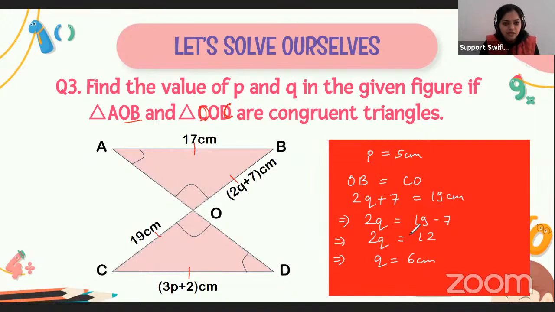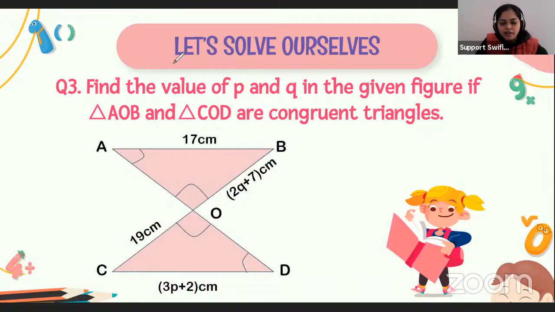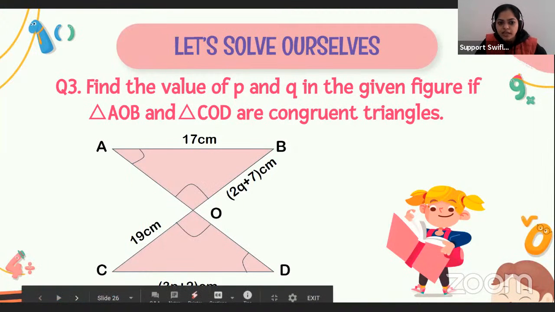Anyone? Let me just check whether there is any doubt, any problem till here. Yeah, the little correction is there in the question because angle A is equal to angle D, so the triangle DOC is there. That's why. Okay, everyone. So no doubt till here, no problem at all. Let me just clear my drawing. And if no problem is there, let's move to the next slide.